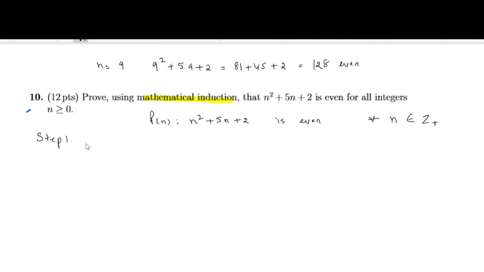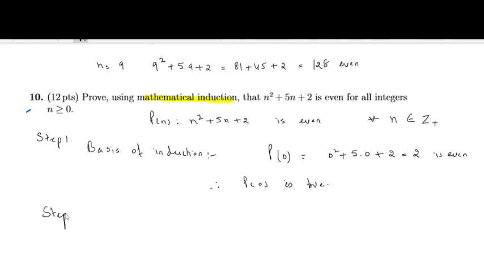Step 1 says that prove the basis of induction. Prove the theorem for some initial number. Basis of induction means we will prove that at n equal to 0, suppose P0 will be 0 square plus 5 into 0 plus 2, which is equal to 2, and 2 is even. Therefore we will write that P0 is true.